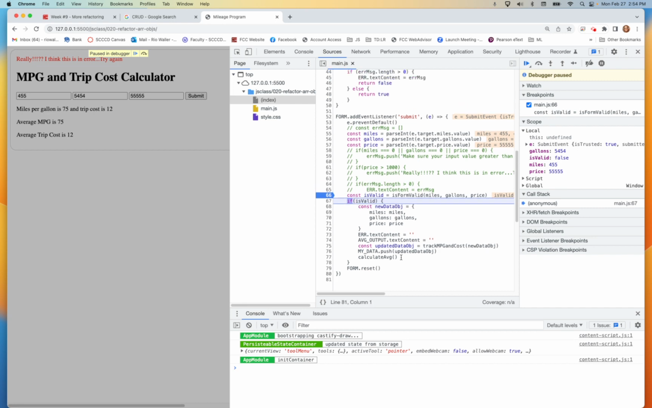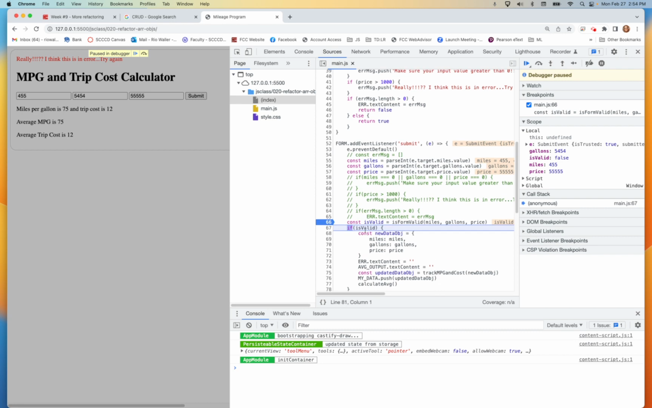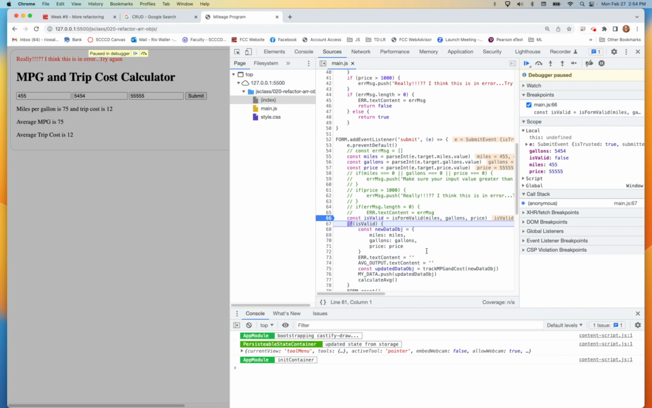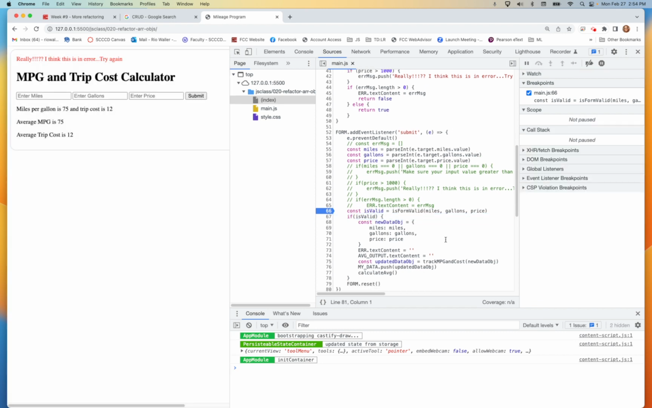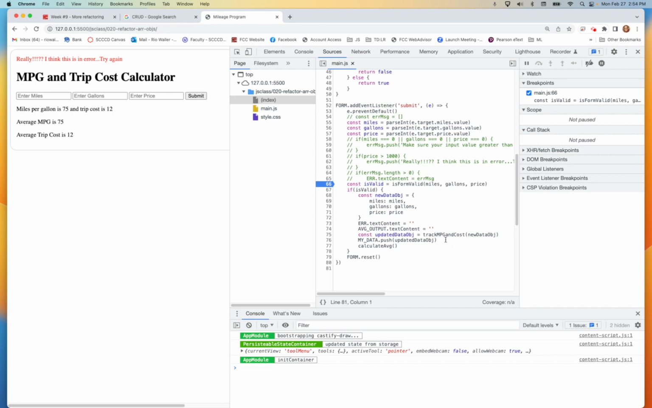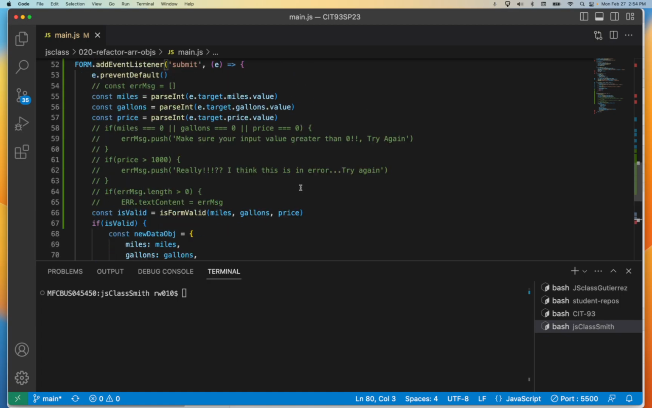So this is a truthy value, okay? It's the is valid. We're setting it as a Boolean, and then we're testing for its condition. And it is, in this case, false, because there was an error. Good. Okay. So that's done. We got that done, and I think that looks cleaner. What do you think?